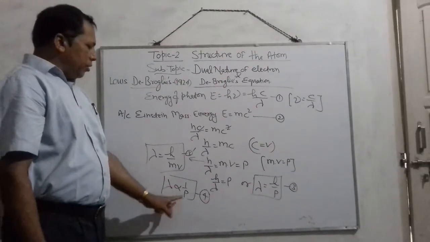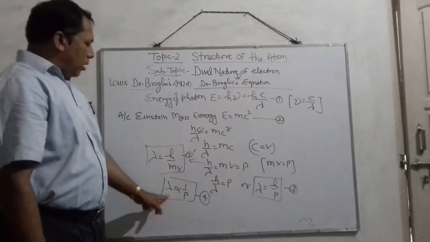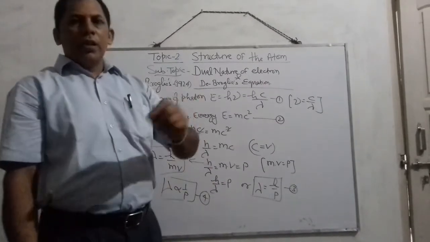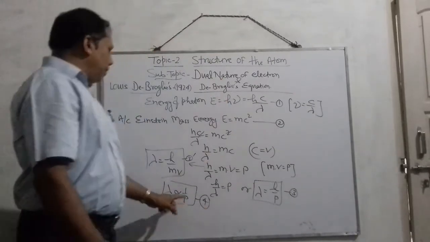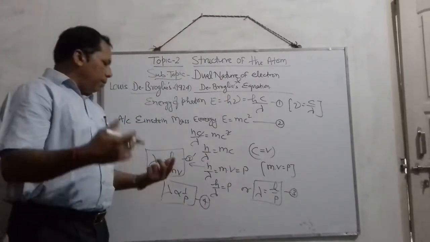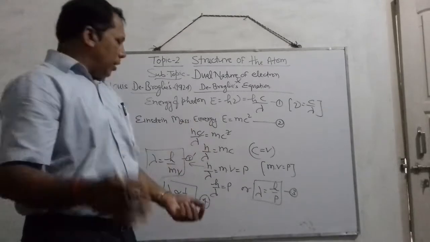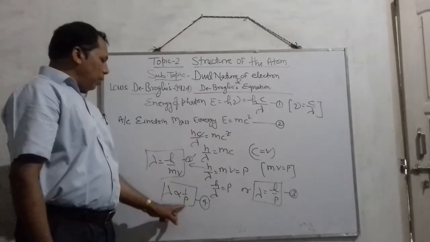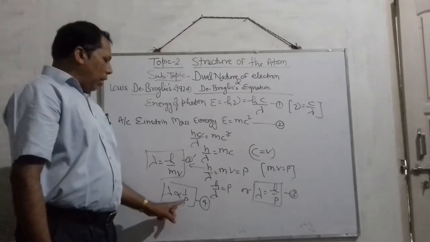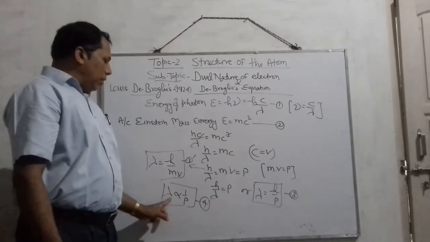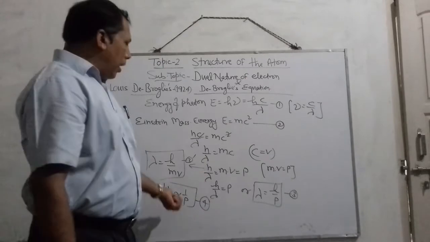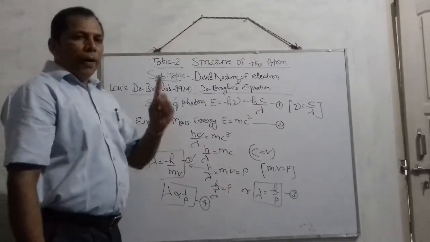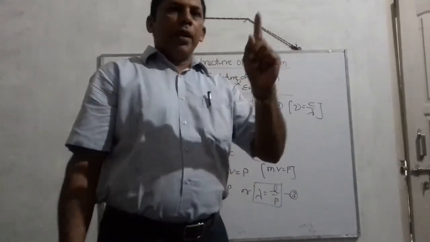This expression number 4 consists of lambda, which is generally used in the case of a wave, and p, the momentum, used in the case of particles. So this expression 4 contains both wavelength and momentum, and it possesses both properties, meaning it is showing particle as well as wave character.